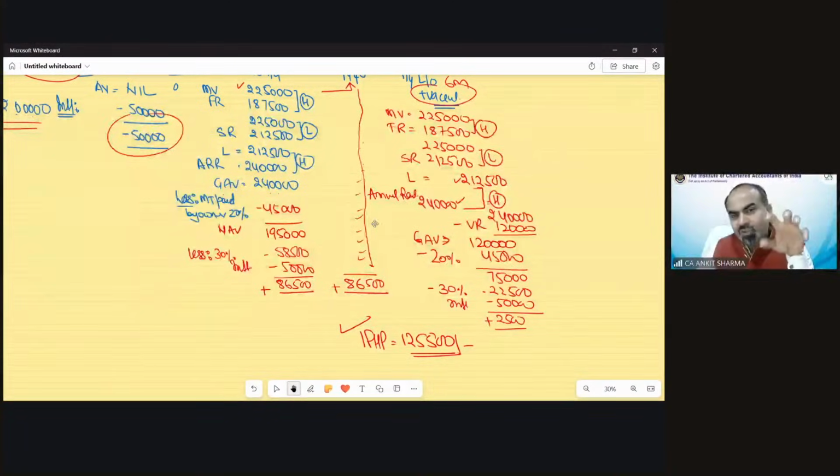But after solving this question, are you feeling the same? Do you still feel that it is difficult? Once you have decided which case is applicable, A, B, C, D, E, F, G, then there is nothing difficult in the house property calculation. There could be only one thing to calculate, that would be the current year interest or pre-construction period interest. If you are able to find out the current year interest and pre-construction period interest, then there is nothing difficult in house property.